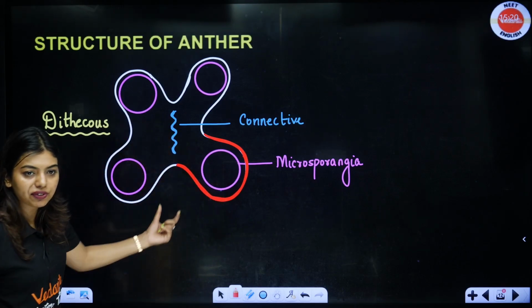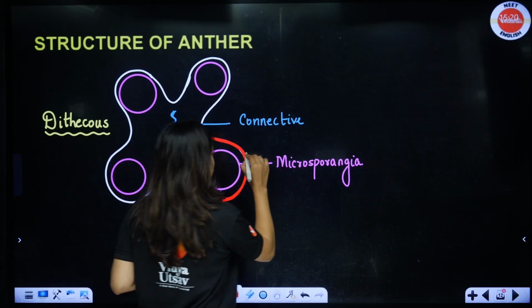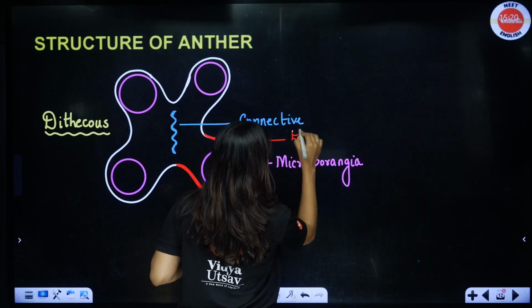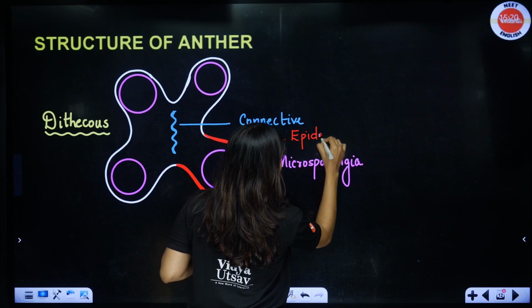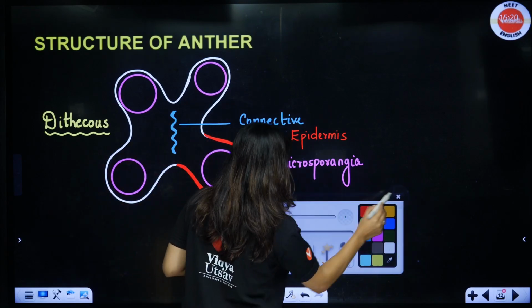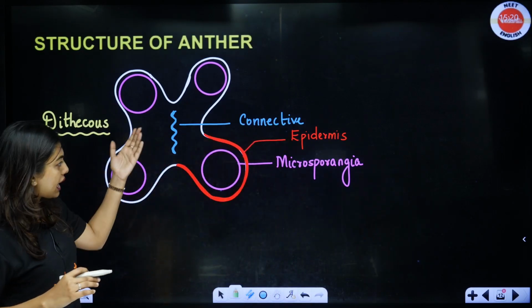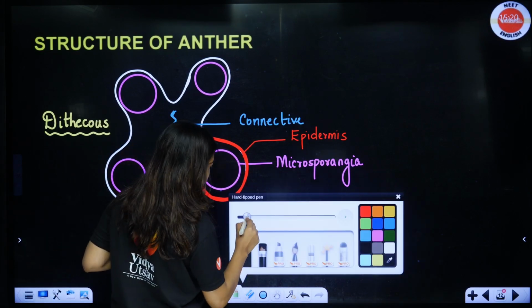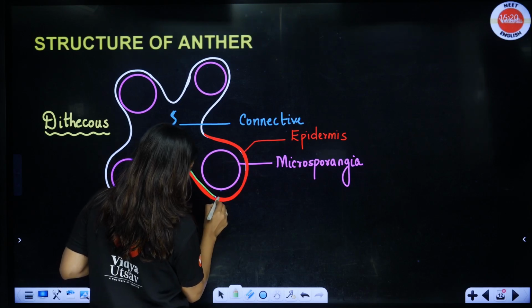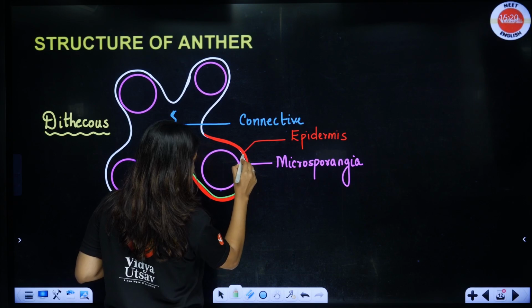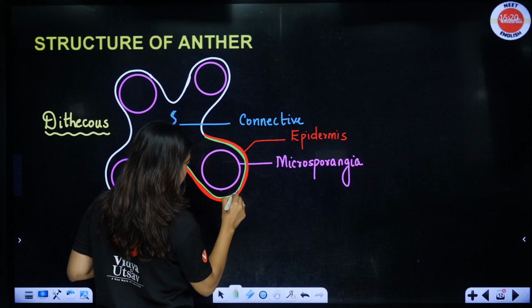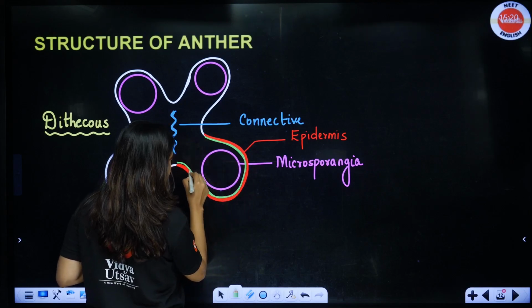Yes, epidermis. The first layer that I have highlighted is called the epidermis. I will label it with that color only, so it becomes easier. Epidermis. Now, inside after that we have one layer which is called the endothelium, again common for all of them. So, again I am drawing just one layer like this. These are all single layers. We have an endothelium.